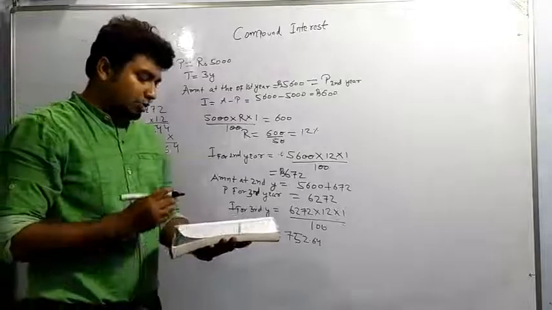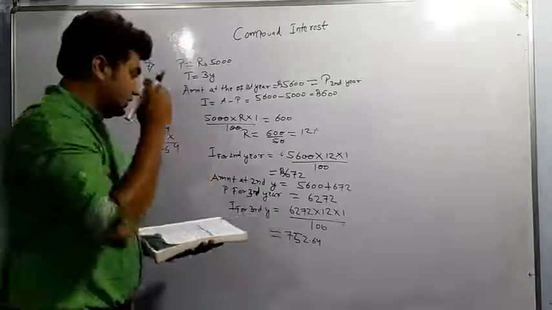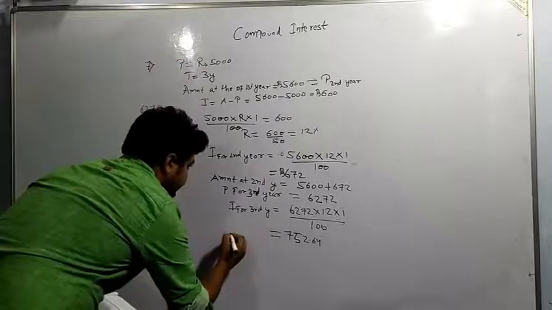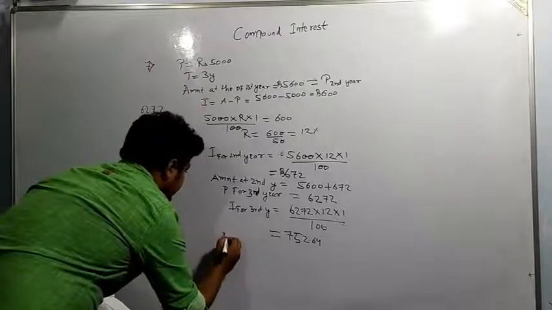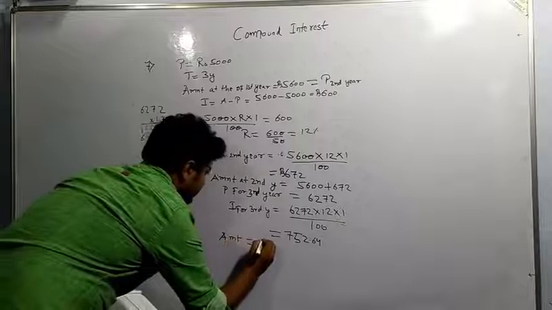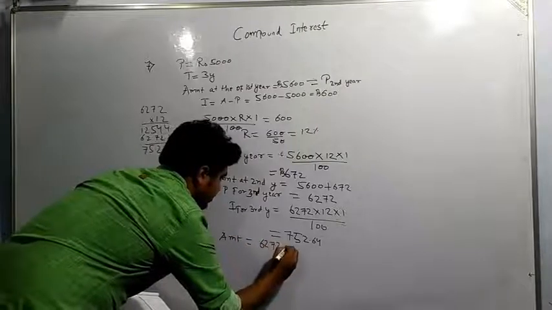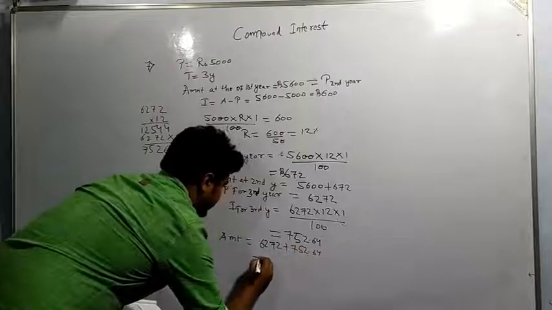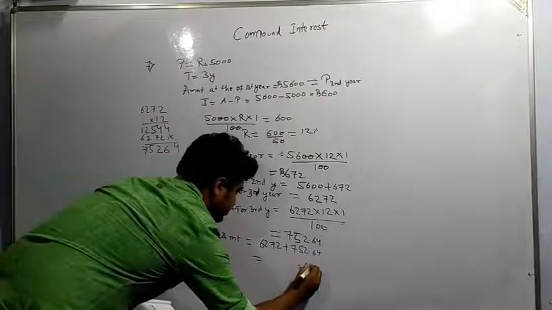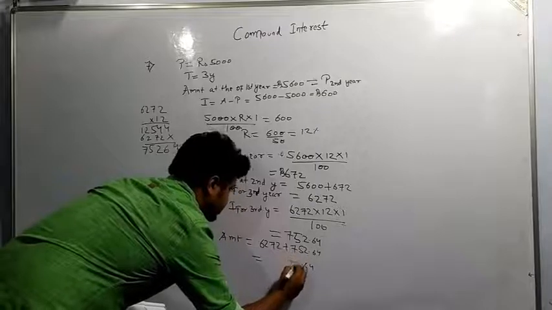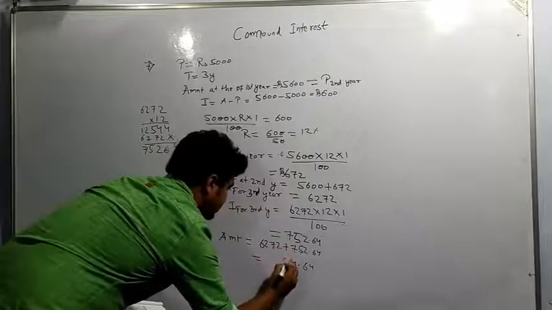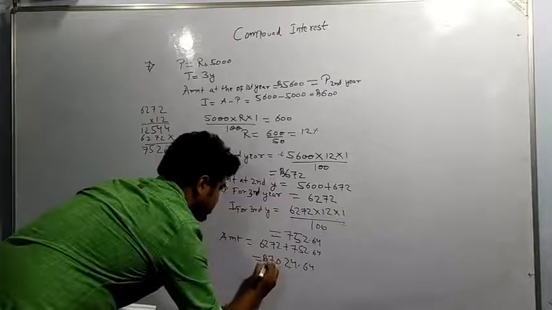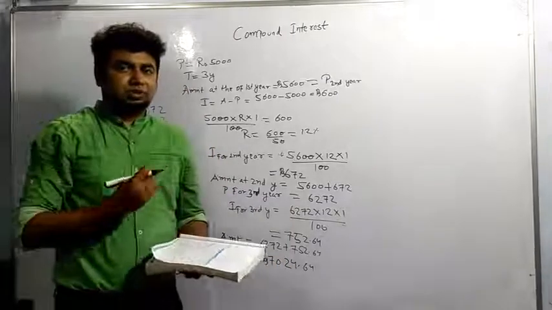Now we have to find the amount at the end of third year. So we have to just add. Amount will be equal to 6272 plus 752.64. This is 2 plus 2 is 4, 7 plus 5 is 12. So it is coming out to 7024.64. Okay. So these were the 3 parts.